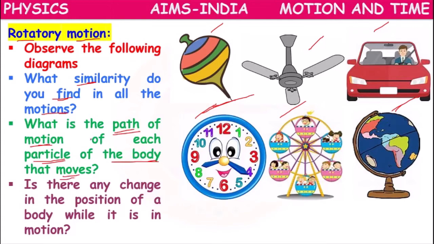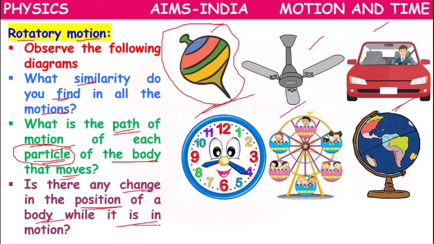This spinning top is an object which is a combination of thousands and lakhs of particles. So what about the motion of each particle of the moving body? Is there any change in the position of a body while it is in motion?